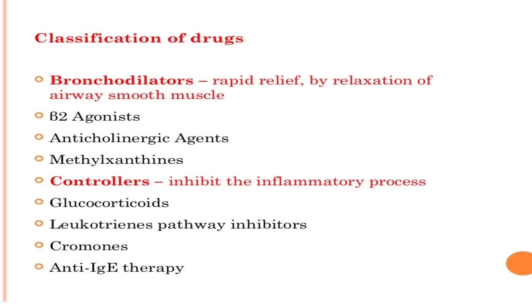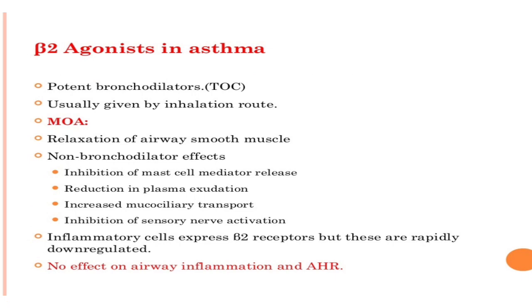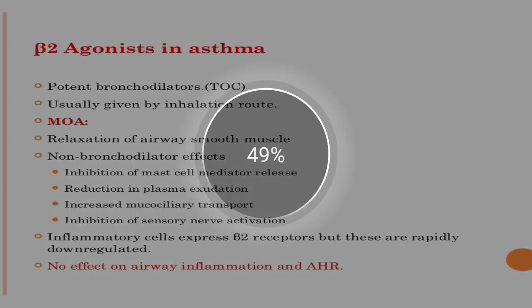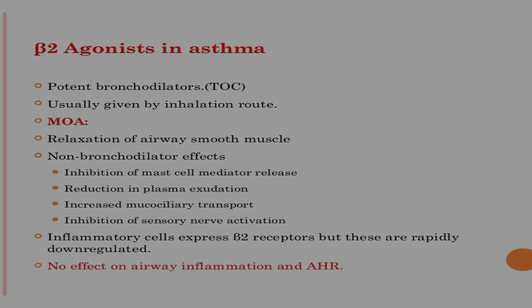It includes beta 2 agonists, anticholinergic agents, and methylxanthines. While controllers inhibit the inflammatory process, so they have an anti-inflammatory action. It includes steroids, that is glucocorticoids, leukotriene inhibitors, chromones, and anti-IgE therapy. We will not discuss the mechanism of action in detail because it is a part of pharmacology, but here we are discussing internal medicine.